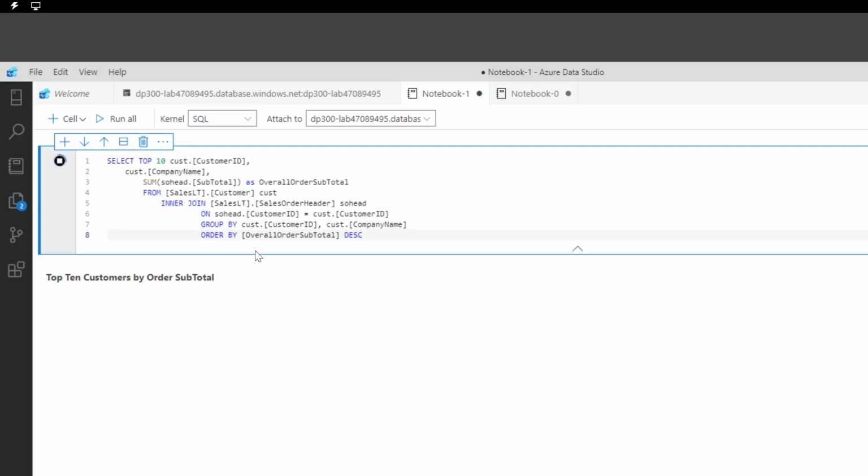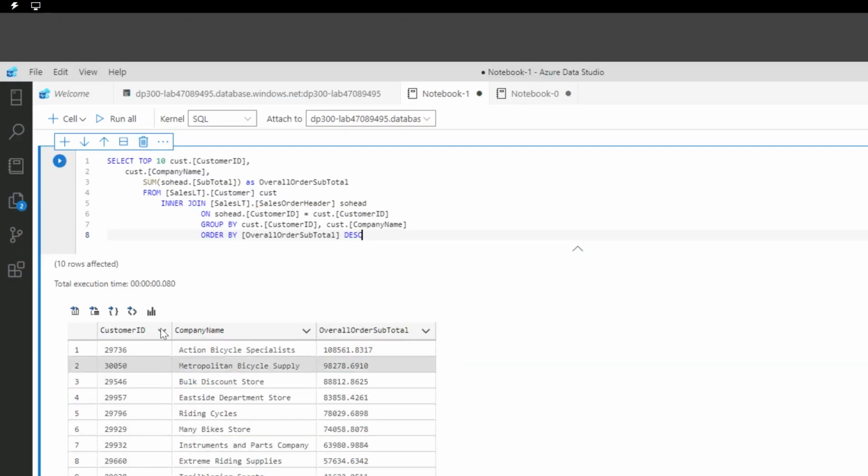All right, let's run it. Let's look at the output. All right, perfect. So we have a table output here.